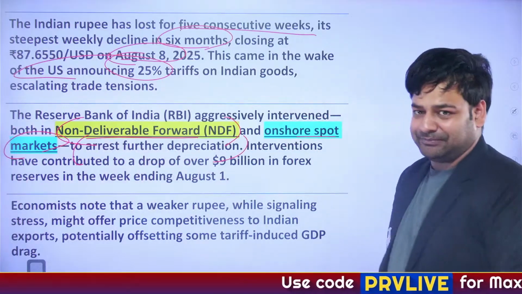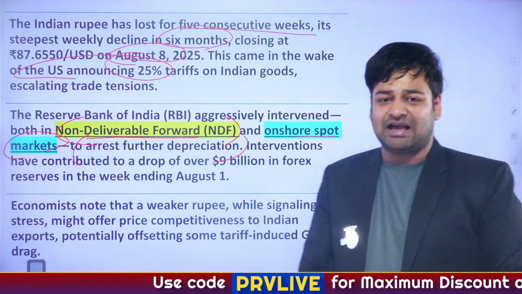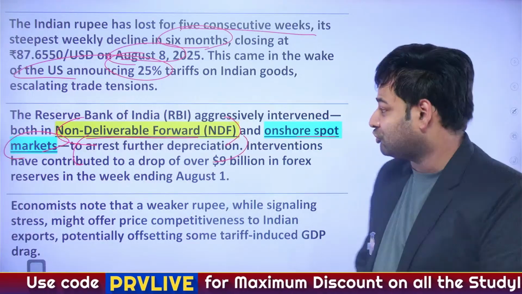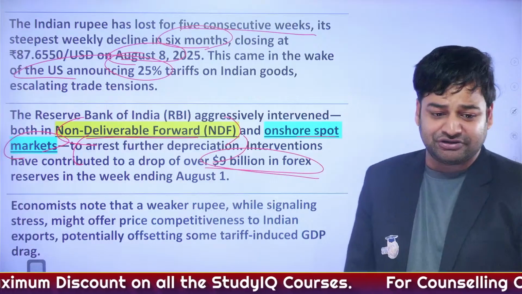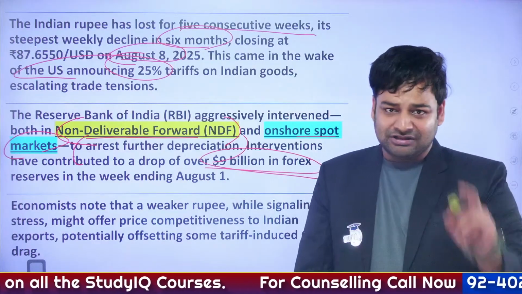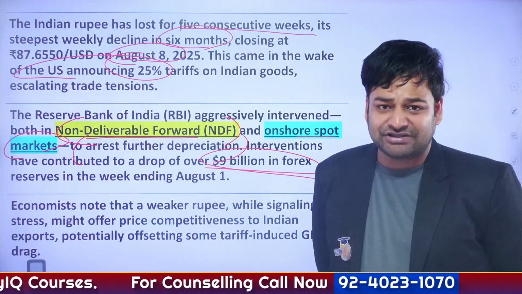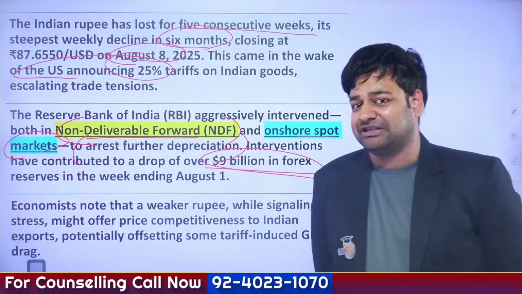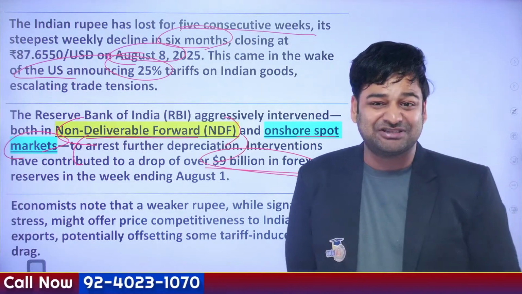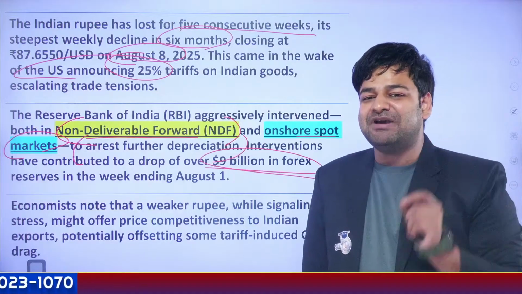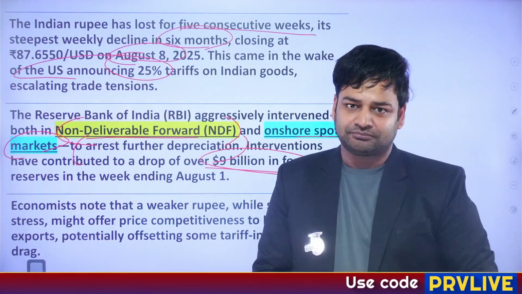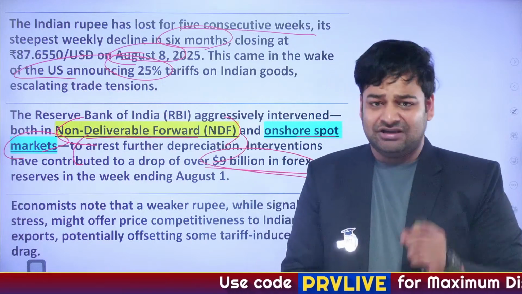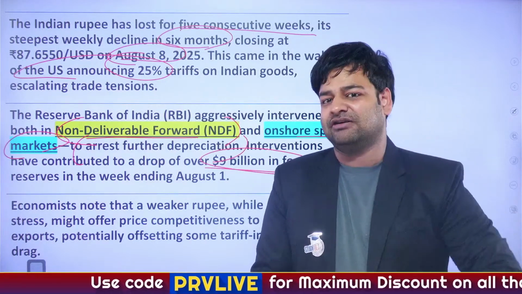Now the next thing that we need to understand: interventions have contributed to a drop of over 9 billion US dollars in forex reserves in the week calculated on August 1st, right? So as you can see, a steep decline, 9 billion US dollars already lost. Obviously, this is the alarm, and it's not a false alarm, right?